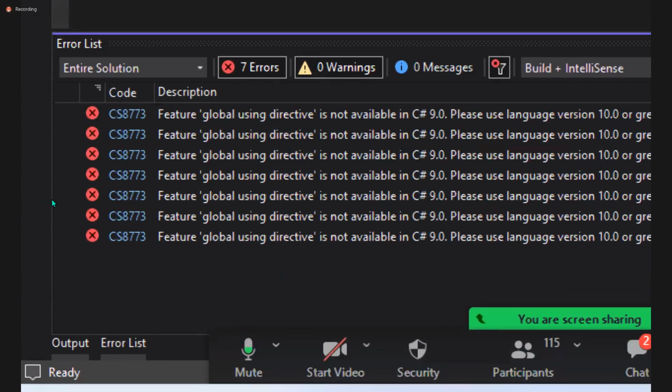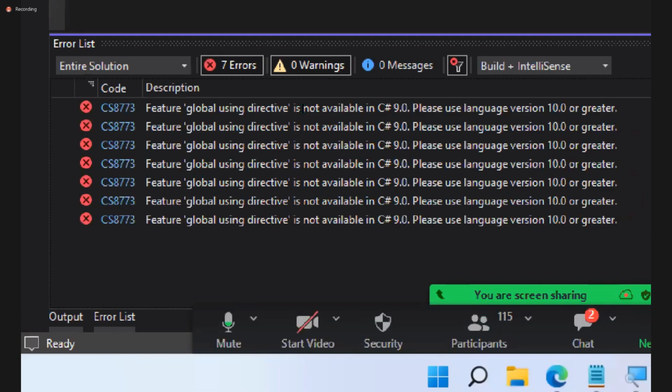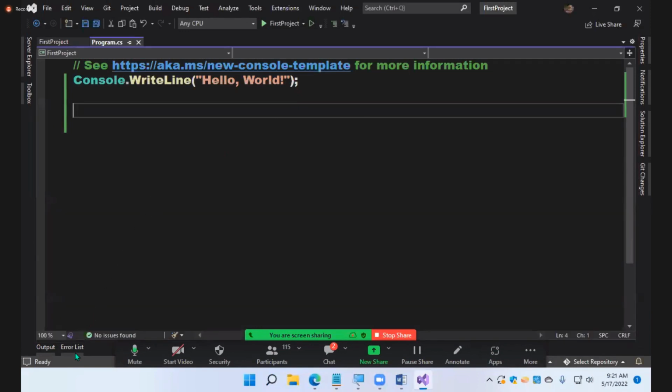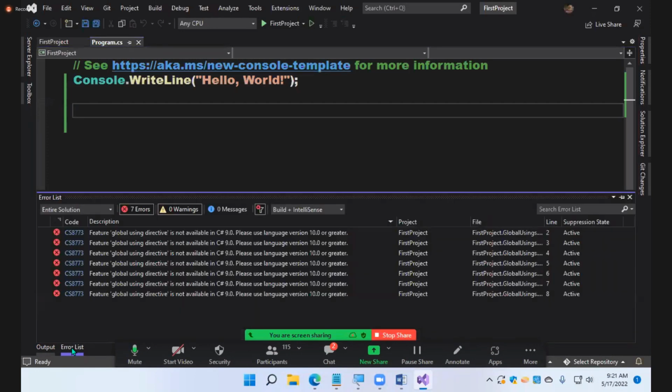Error list. Actually, there are so many windows. We saw Solution Explorer now. Same in the bottom here, the error list window. All these windows will have auto hide. When I just move, they will hide automatically. Again, if I want to see the error list, come below, and just as you click on Solution Explorer on the right, click on the error list in the bottom, and the error list pops out.